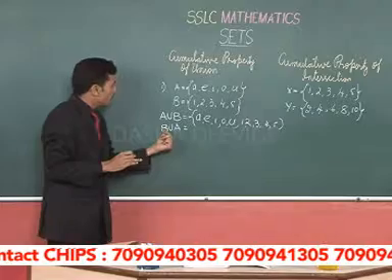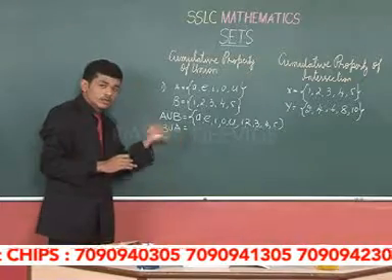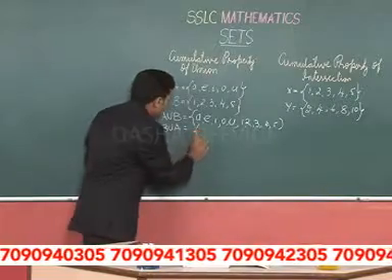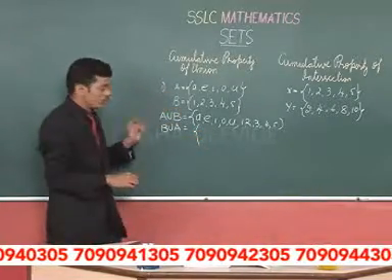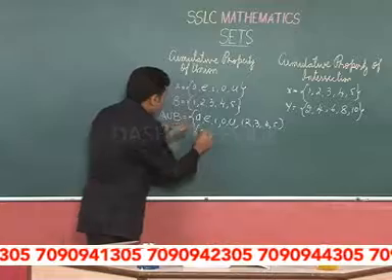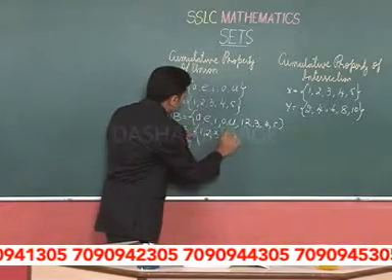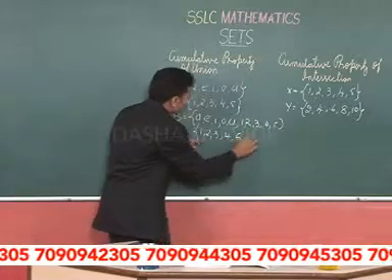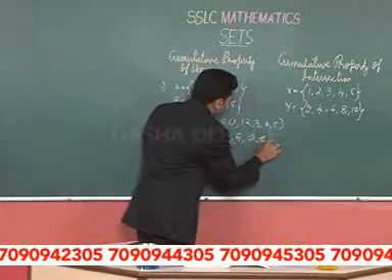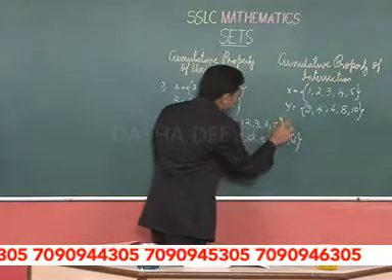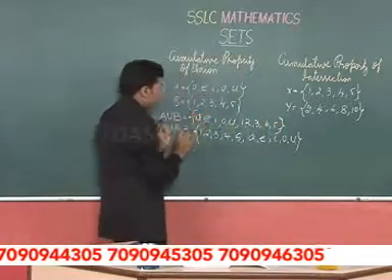Now, B union A is a set which has entities from both B and A. So, it will give you a set of entities 1, 2, 3, 4, 5 and also A, E, I, O, U. Actually, it should be represented in flower brackets.